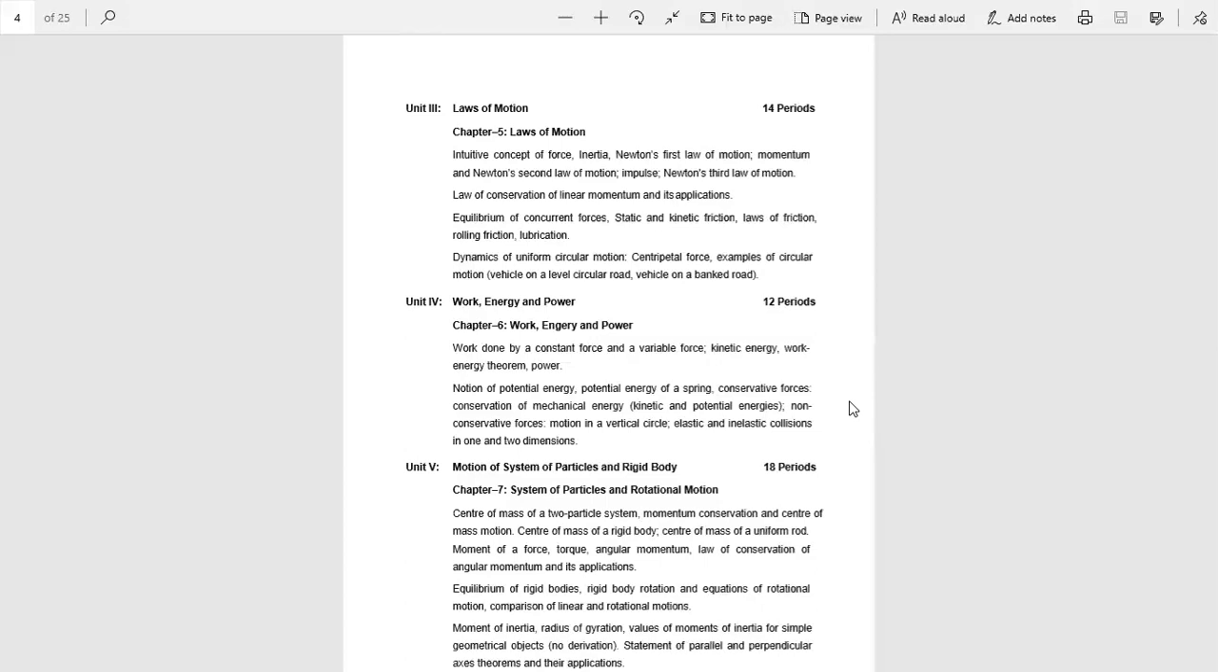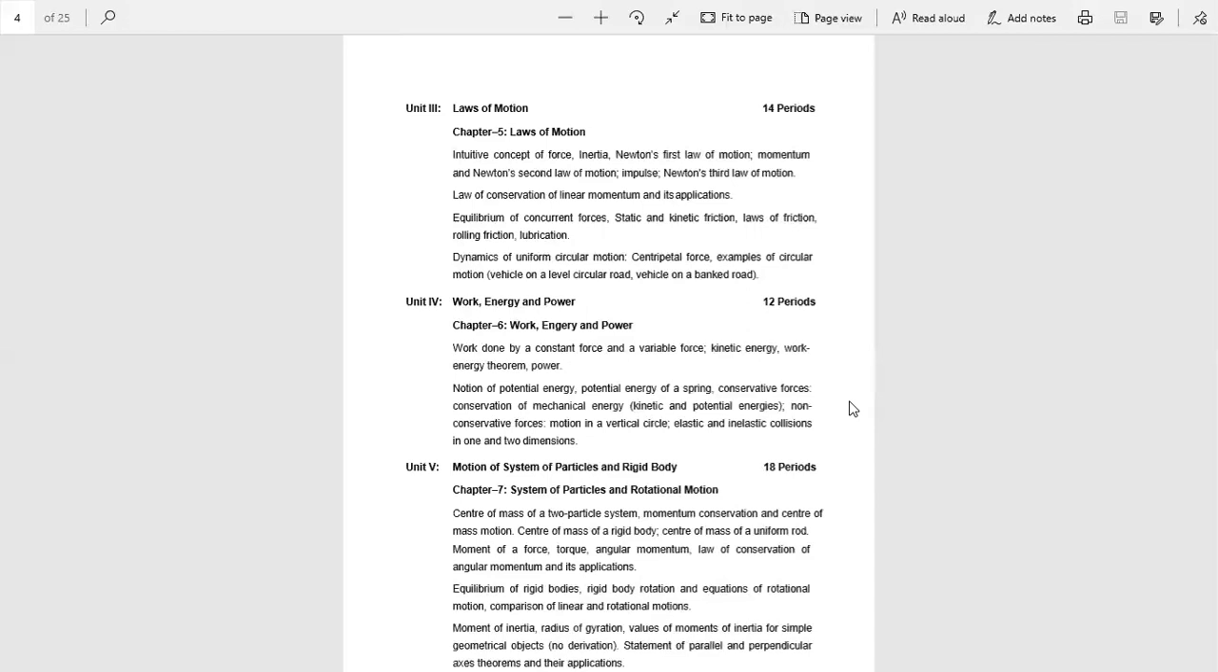And power means the rate at which work is performed. And energy is the stored work, so it has the same SI unit as work, that is joule. So the unit of energy is joule. Right. Now the chapter number 7.